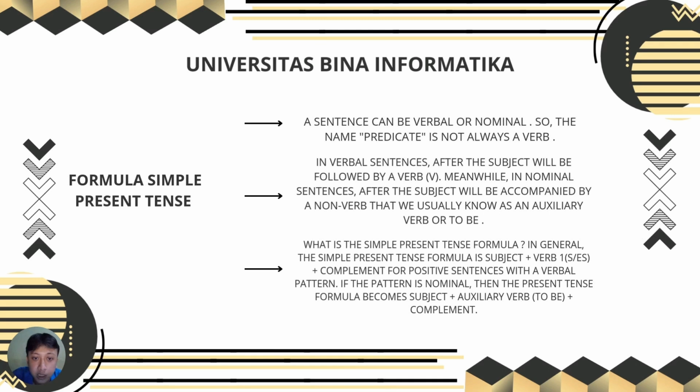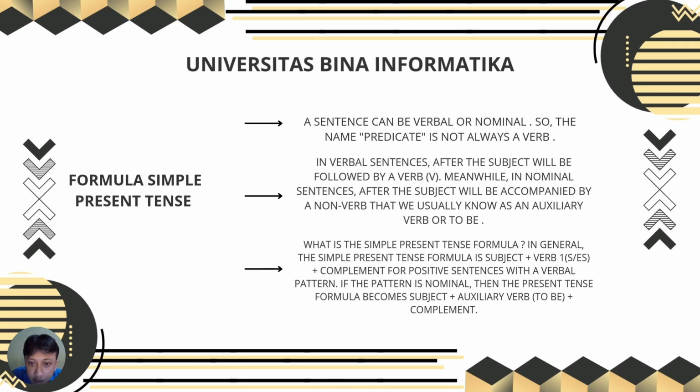Formula of the simple present tense. 1. A sentence can be verbal or nominal, so the predicate is not always a verb. 2. In a verbal sentence, the subject will be followed by a verb. Meanwhile, in a nominal sentence, the subject will be accompanied by a non-verb that we usually know as an auxiliary verb or to be.